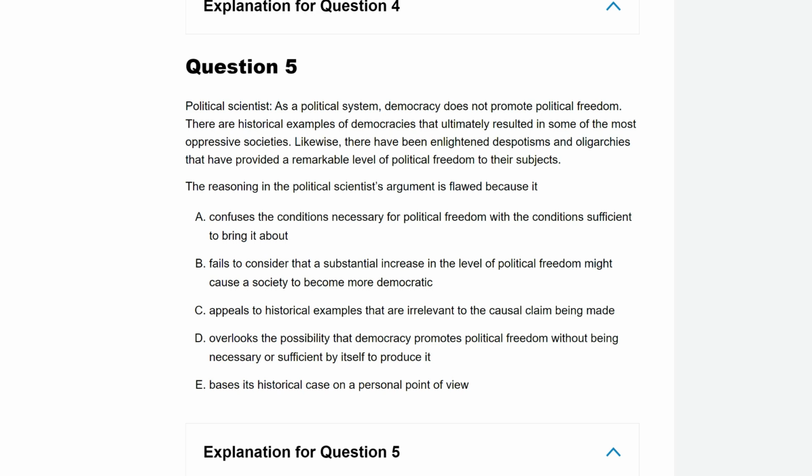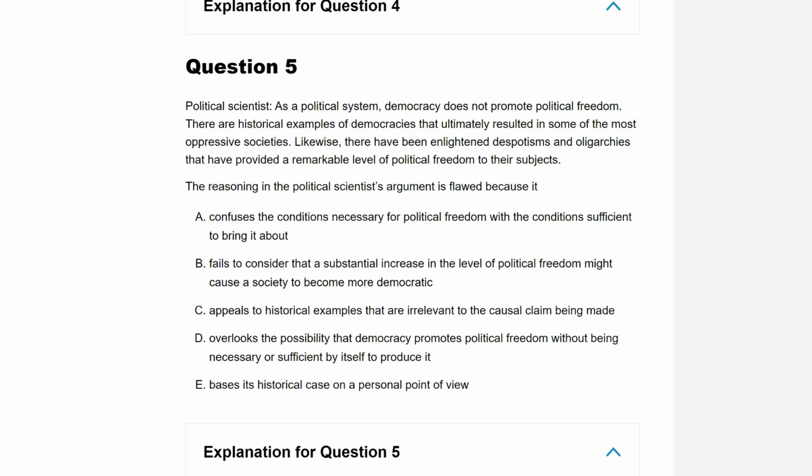Let's do B. Fails to consider that a substantial increase in the level of political freedom might cause a society to become more democratic. We're not debating about how we become more democratic. The whole debate here is about whether a few examples proves a rule. C. Appeals to historical examples, this sounds good, that are irrelevant to the causal claim.